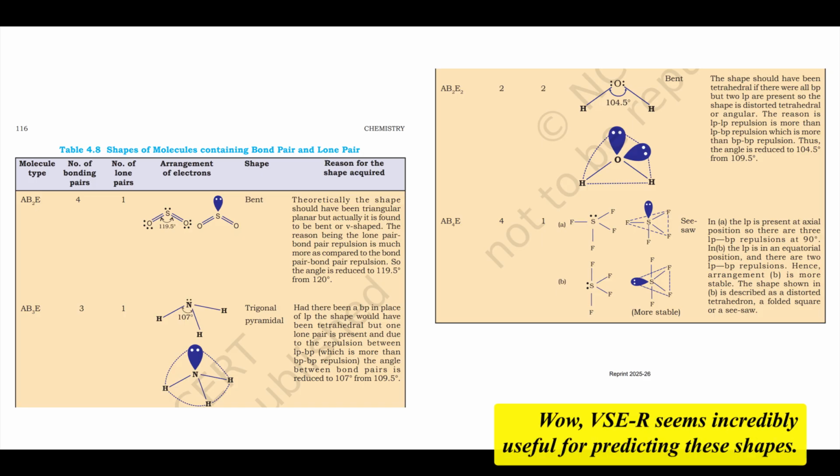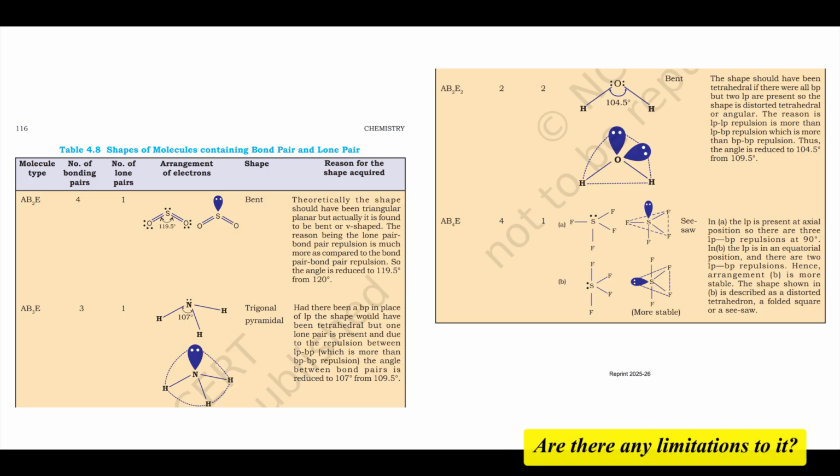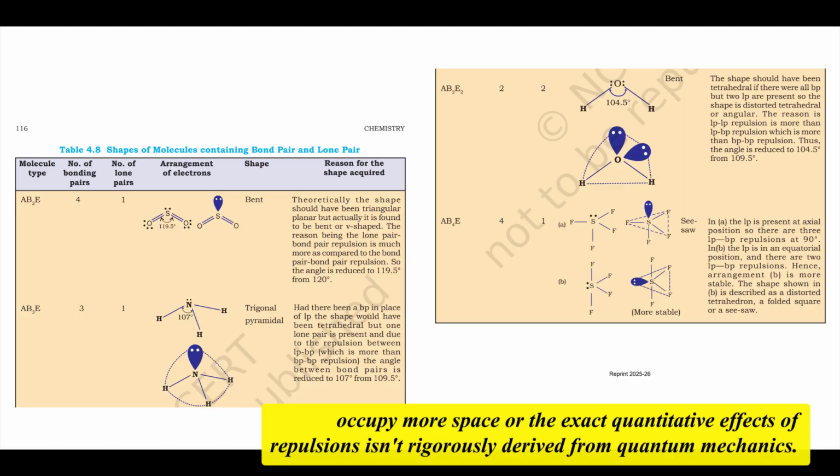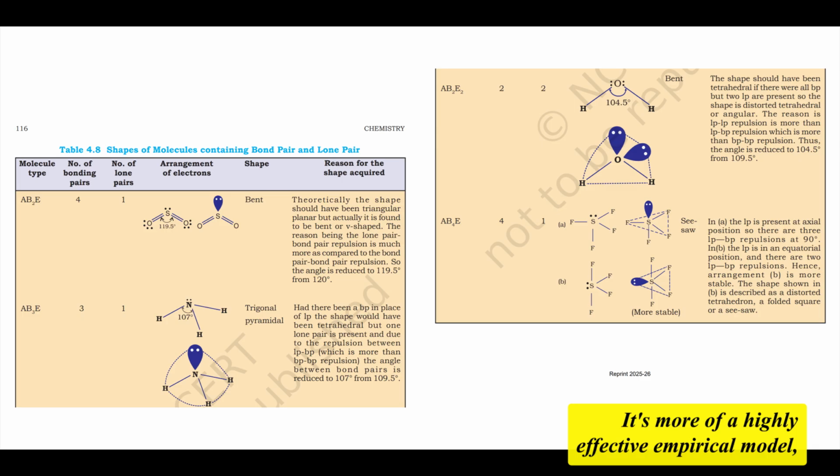Wow, VSEPR seems incredibly useful for predicting these shapes. Are there any limitations to it? While VSEPR is remarkably successful and simple, its theoretical justification, especially regarding why lone pairs occupy more space, or the exact quantitative effects of repulsions, isn't rigorously derived from quantum mechanics. It's more of a highly effective empirical model. But for predicting shapes for exams, it's fantastic.